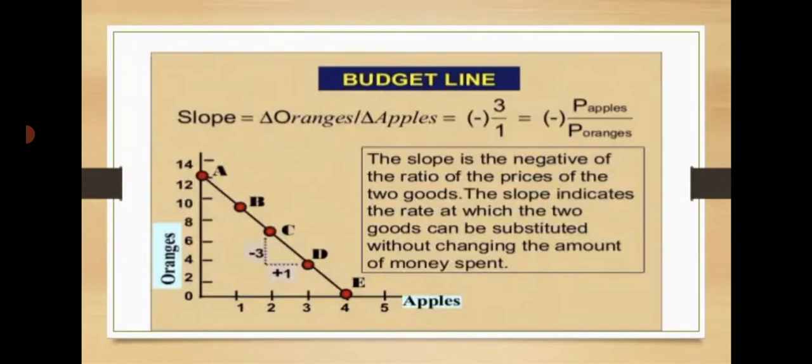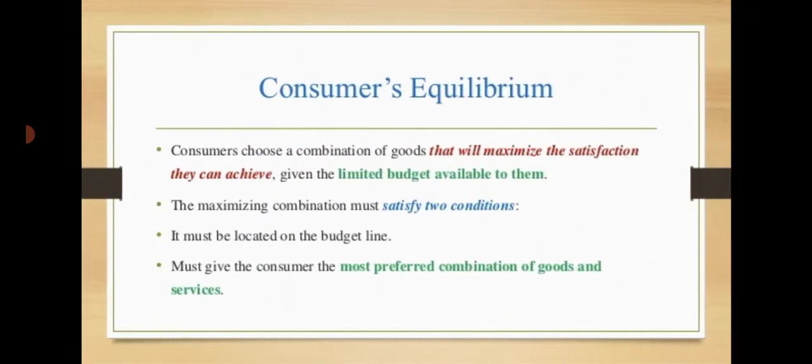Now, let me move towards consumer equilibrium, that is, consumer equilibrium in indifference curve analysis. What is consumer equilibrium? Consumer equilibrium refers to the optimum choice of the consumer. It is reached when he maximizes his satisfaction. In terms of indifference curve analysis, the consumer reaches his optimum choice when two conditions are satisfied.